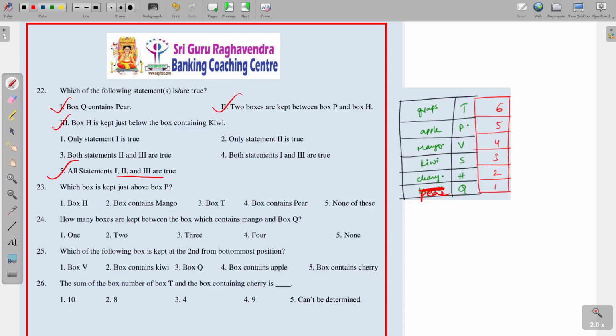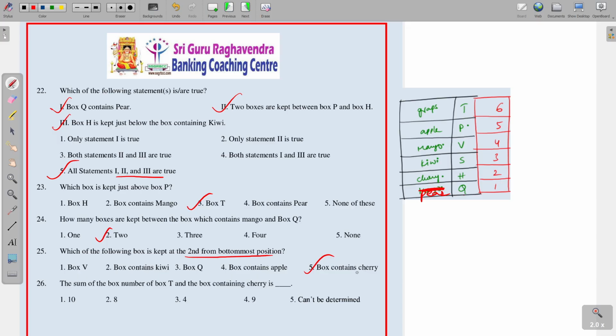Next question number 23. Which box is kept just above box P? That is tree grapes. Box tree grapes. How many boxes are kept between the box which contains mango and Q? So mango here and Q here, between both two boxes are there. Which of the following boxes is kept second from the bottom position? That is H, cherry.